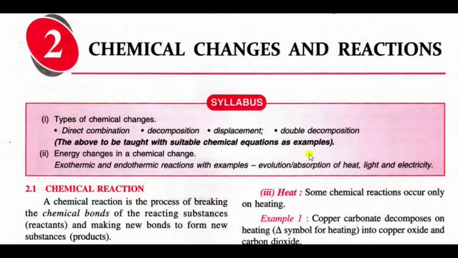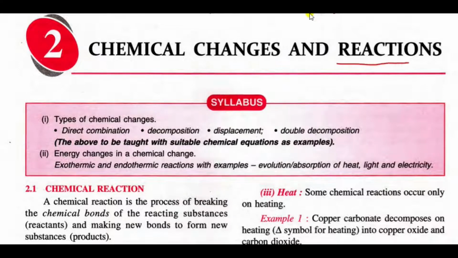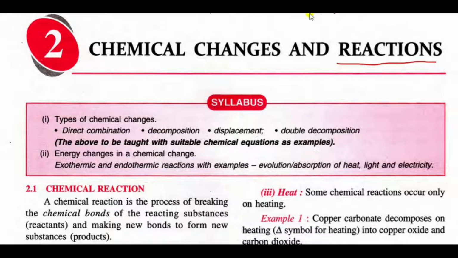Today I am going to teach you the concise chemistry of class 9, chapter 2, chemical changes and reaction. First you will learn what a chemical reaction is, then we will see what chemical changes generally occur after a chemical reaction. So what is a chemical reaction?